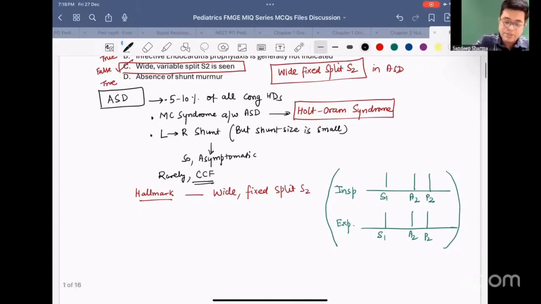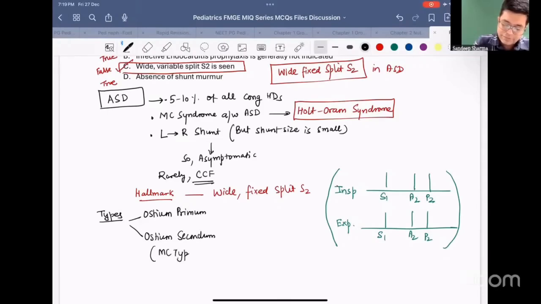Now, talking about the types of ASD, there are broadly two types. You have ostium primum variety, which is a rare and more atypical form, and second is ostium secundum form, the most common type of ASD. This is a past MCQ point as well. To distinguish between them, remember that on ECG, ostium primum shows left axis deviation, whereas ostium secundum shows right axis deviation.